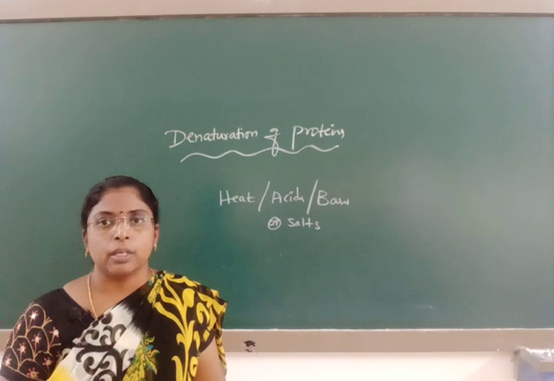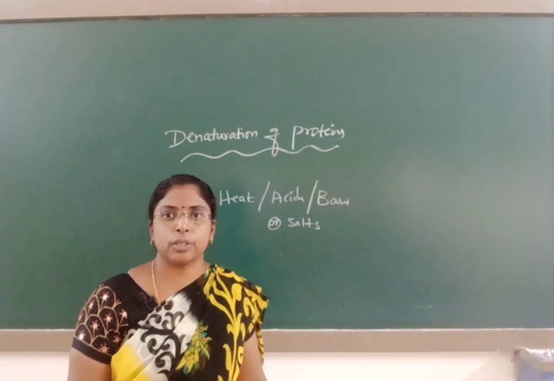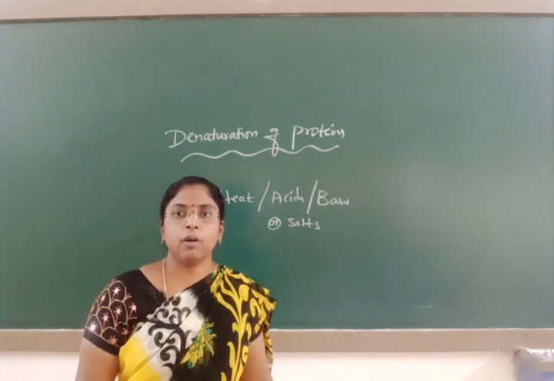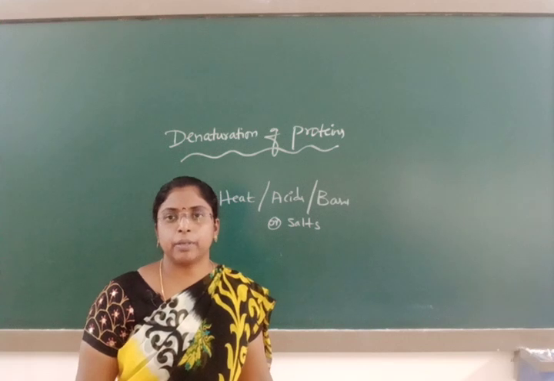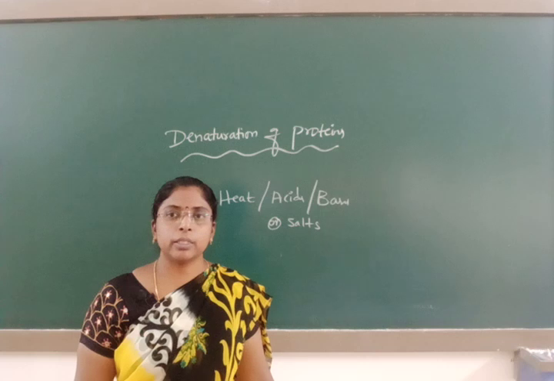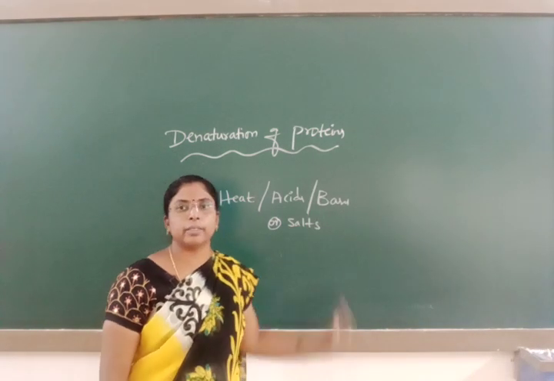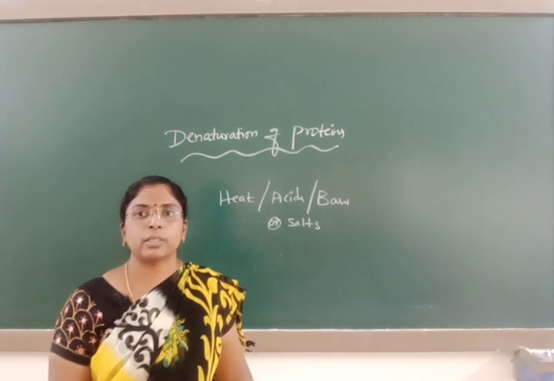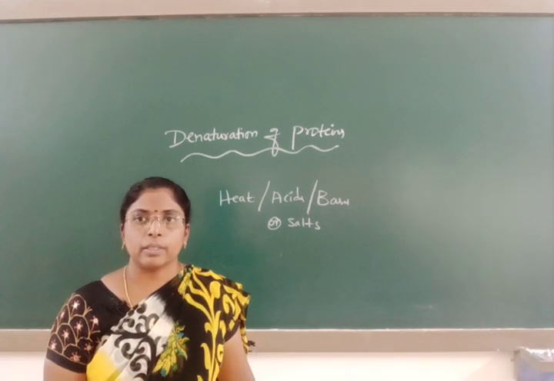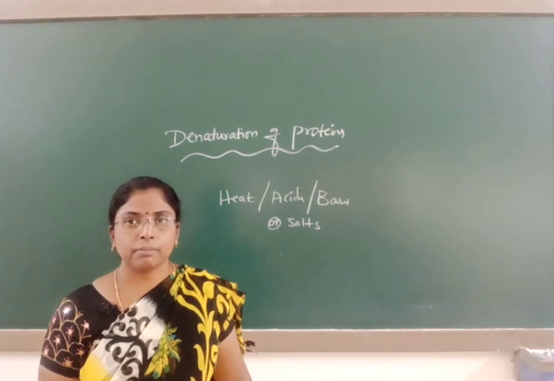So, curdling of milk is an example of denaturation of proteins. Another one is the heating of egg white. When you subject a protein to heat, acid or base, it loses its biological as well as its physical property. This process is known as denaturation of proteins.